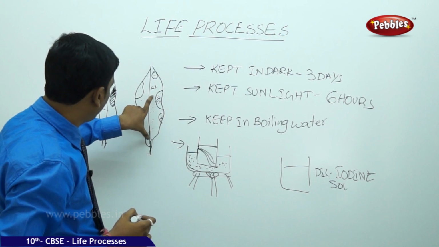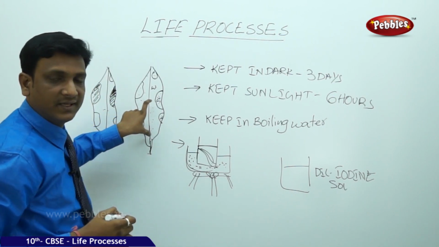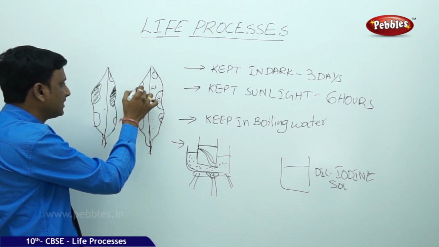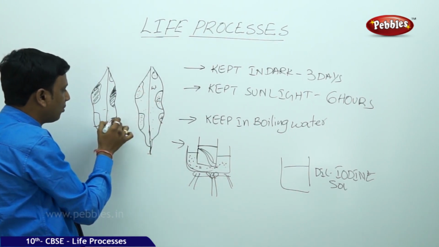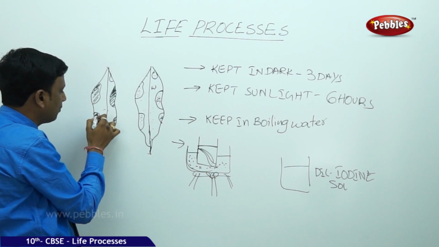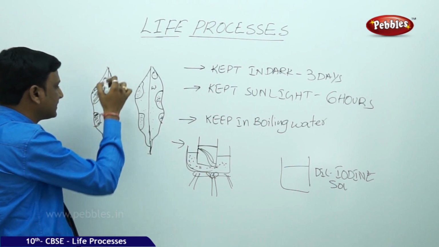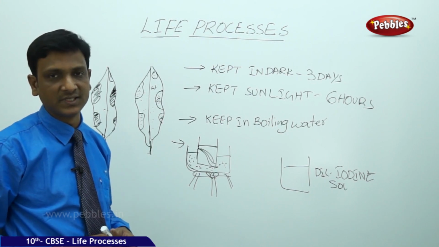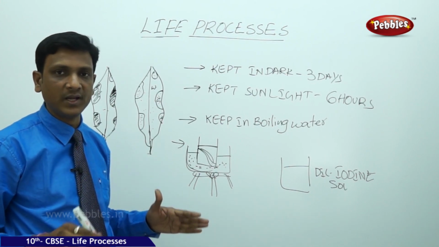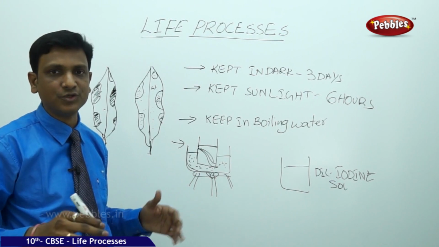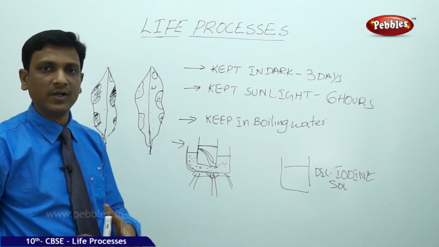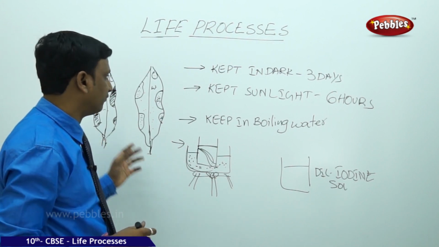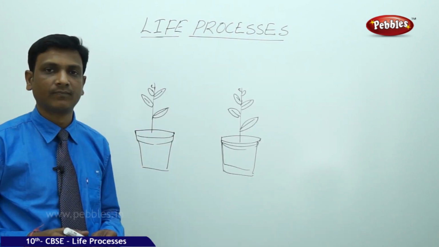So here we have seen the white area, colorless area. There was no chlorophyll, no photosynthesis. Only in these patches there was green color. So only in these patches we find the dark blue color. Starch was formed only in those areas. What does it mean? Chlorophyll is essential for photosynthesis. If there is no chlorophyll in a particular part of a leaf, there is no photosynthesis. So it shows the necessity of chlorophyll. We can prove it with the help of this activity.